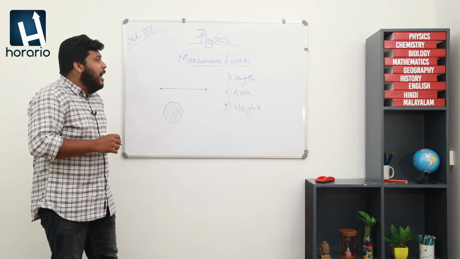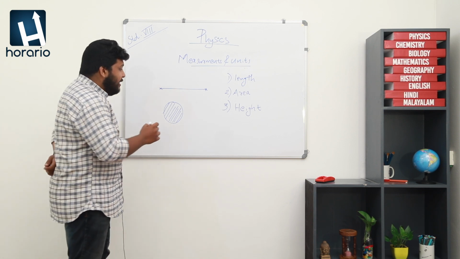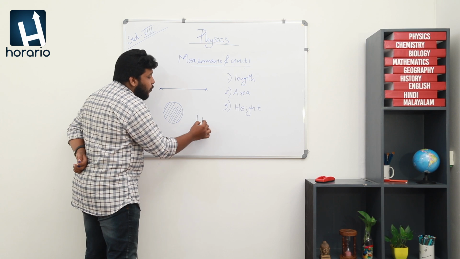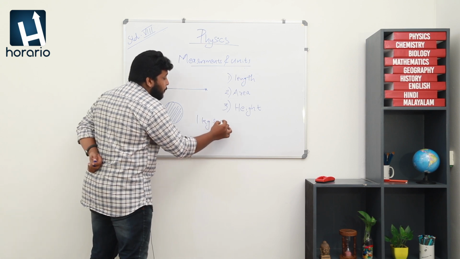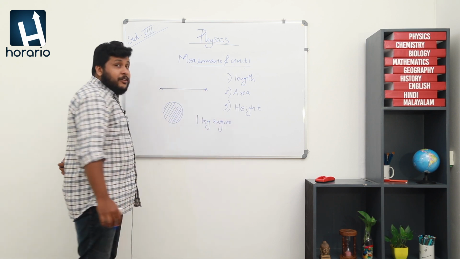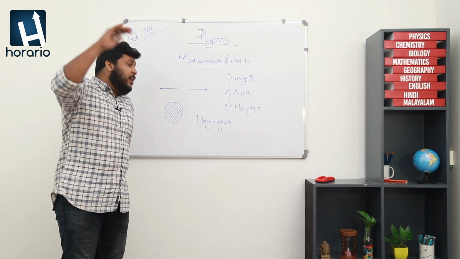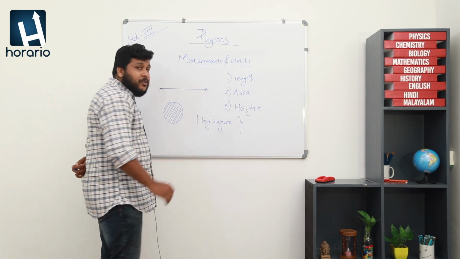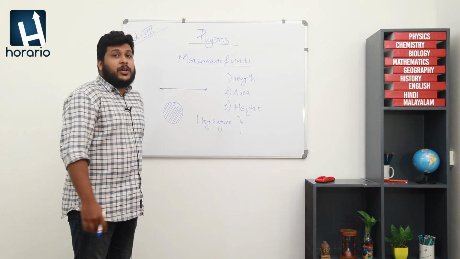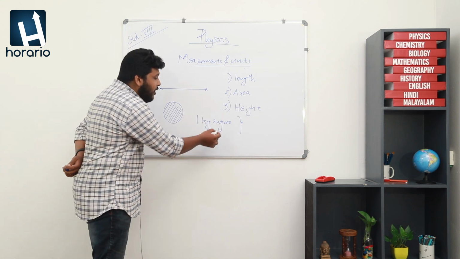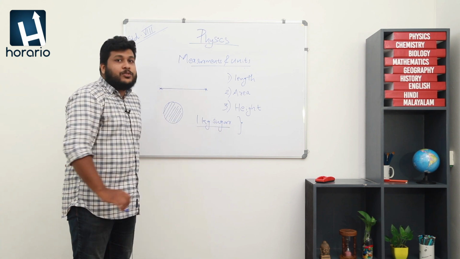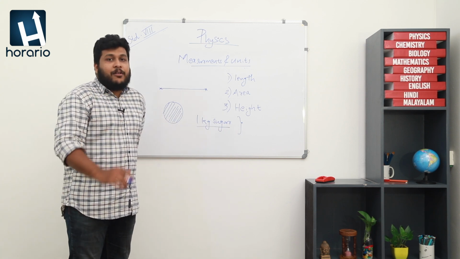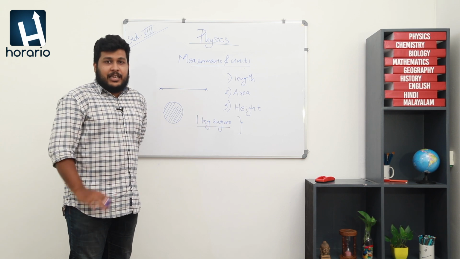For example, I am going to a shop and I say to the shopkeeper, I need 1 kilogram of sugar. Many years back, during the time of our great grandfathers, if they went to a shop and said 1 kilogram of sugar, the shopkeeper might not recognize what they were saying.